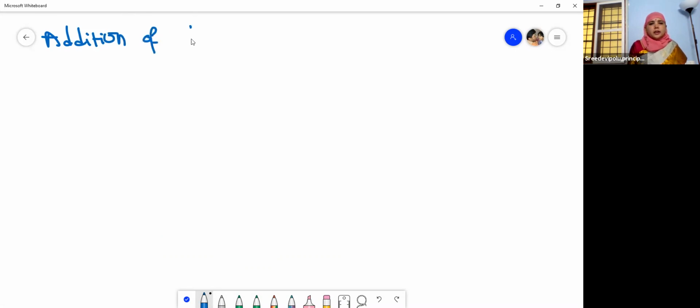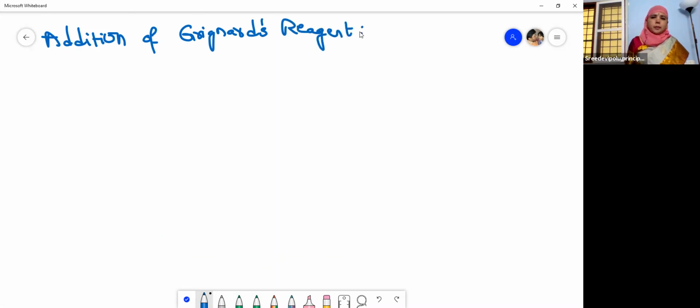Alkyl magnesium halide is called as Grignard's reagent. Addition of Grignard's reagent. So acetone, let us see the reaction here.